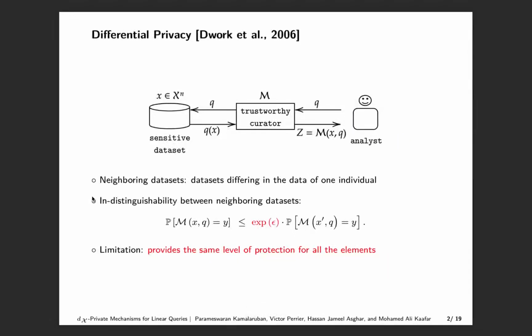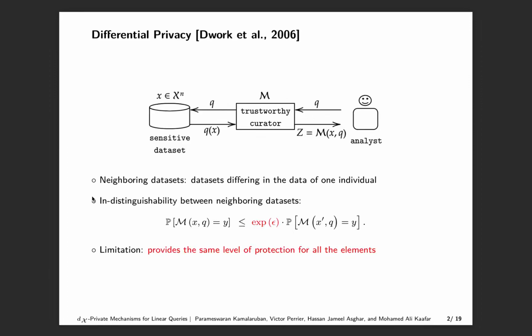Let's begin with a well-known formal notion of privacy called differential privacy that allows a trustworthy data curator in possession of sensitive data from several individuals to approximately answer a set of queries submitted by an analyst while maintaining individual privacy. Here the dataset is denoted by X, query by Q, and the privacy mechanism by M. A differentially private mechanism does not distinguish between neighboring datasets when answering a query. The neighboring datasets are the ones that differ in one row or in the data of one individual. The privacy mechanism outputs a randomized response to the query by injecting carefully calibrated noise to the true answer.